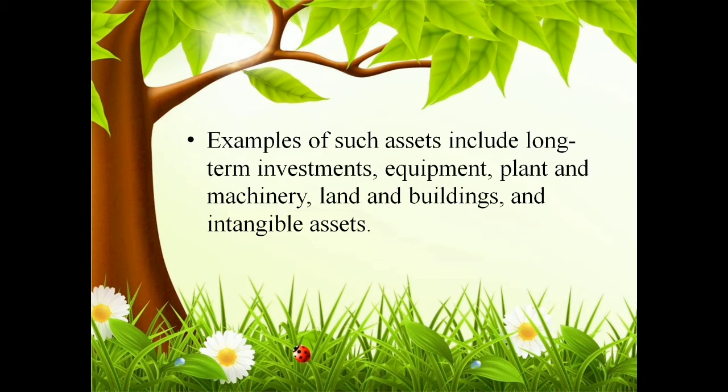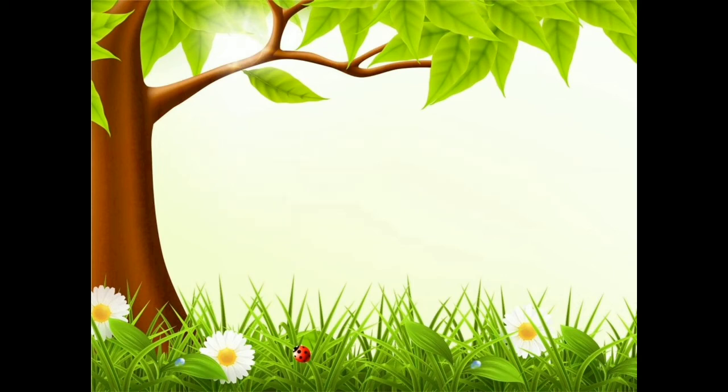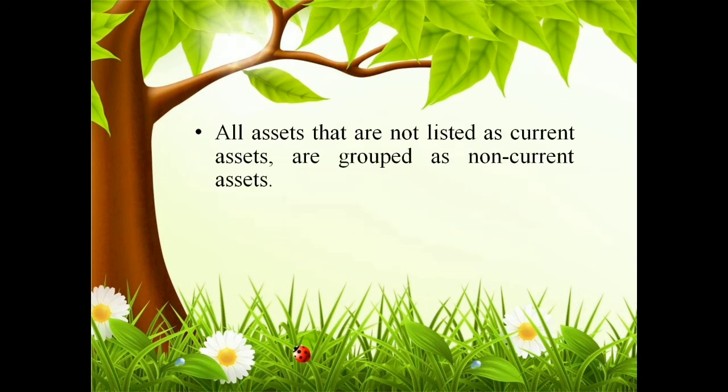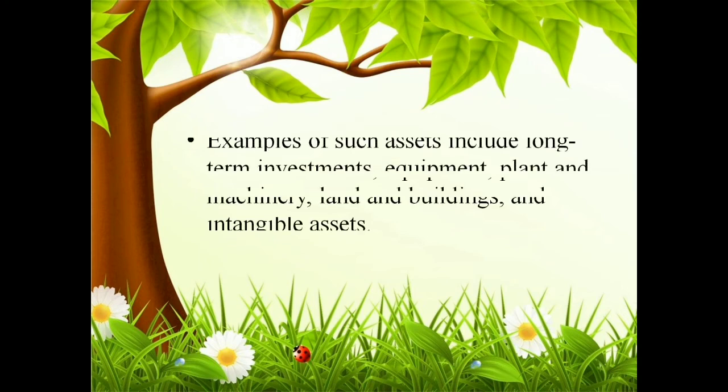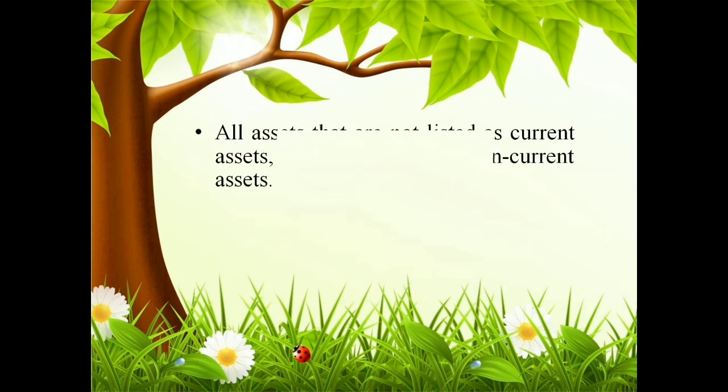And such assets include long-term investment, equipment, plant, machinery, etc. These are all the second category of assets. So these assets which are not listed in current assets are called non-current assets, and these are some examples of non-current assets: plant, machinery, land, building, etc. These are not listed as current assets.